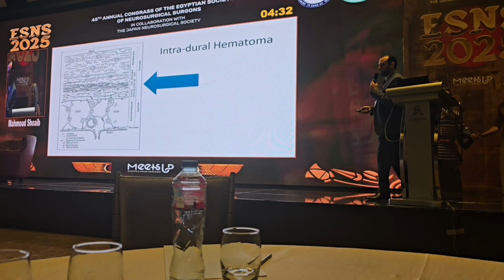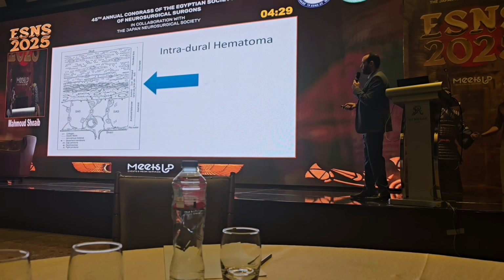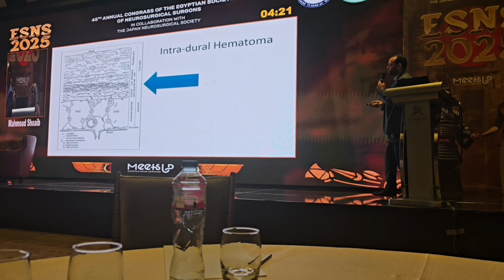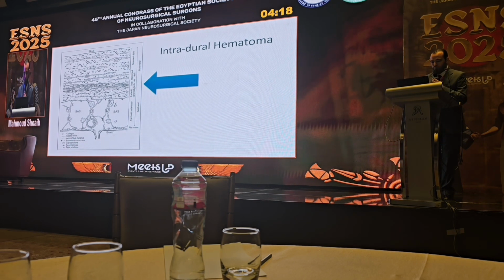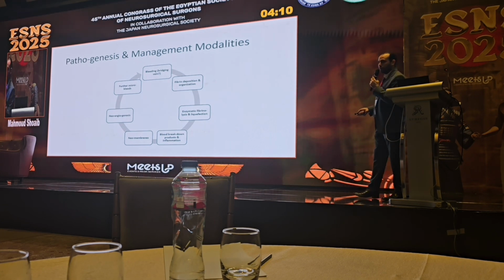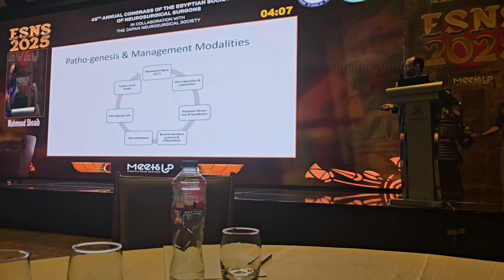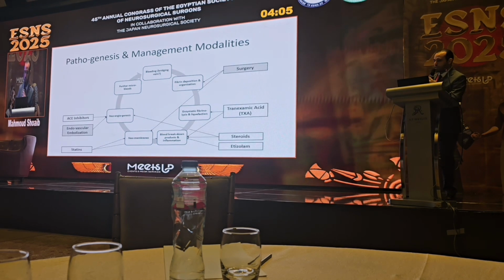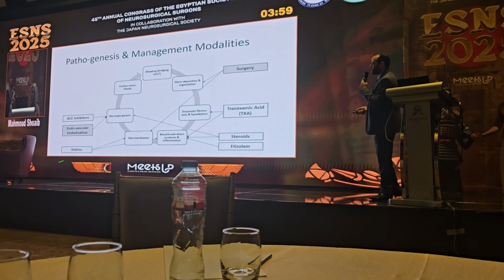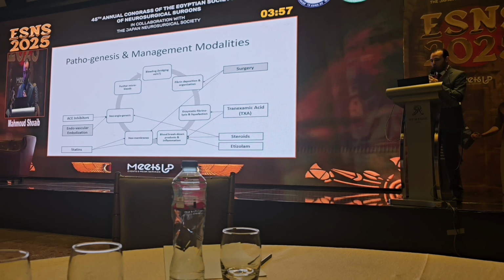We know from the literature that there are three layers of dura: the periosteal layer, the meningeal layer, and the dural border cell layer, in which the chronic subdural hematoma develops and expands. So it's actually an interdural hematoma and not a subdural hematoma. The pathogenesis of subdural hematoma includes bleeding, fibrin deposition, fibrinolysis, a sort of inflammation with neomembrane formation, and neoangiogenesis, and so on. So the management modalities are based on this pathogenesis. We can do surgery, endovascular embolization, and multiple drugs have been studied, with the strongest evidence belonging to steroids.